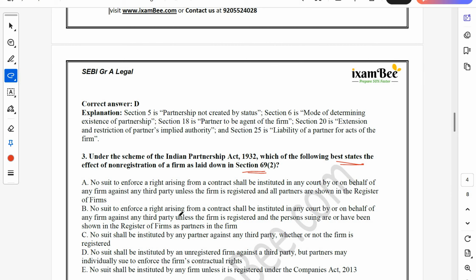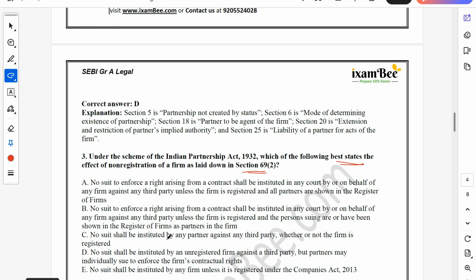No suit to enforce a right arising from a contract shall be instituted in any court by or on behalf of any firm against any third party unless the firm is registered and all the persons suing are or have been shown in the register of firms as partners in the firm.